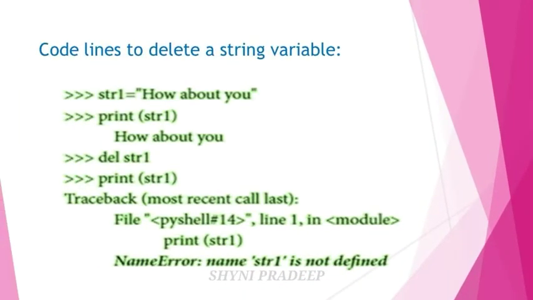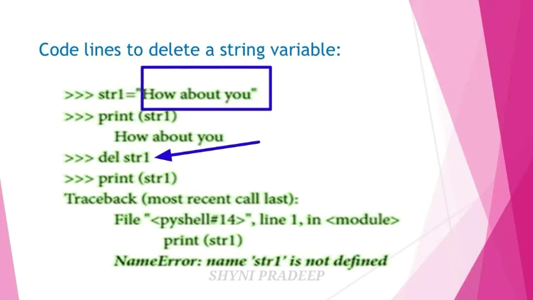How will you delete it? See this example. str1 is equal to "how about you". Print str1, and it will be printed on the screen. If you want to delete this entire string, you have to use the del command. Write del str1.